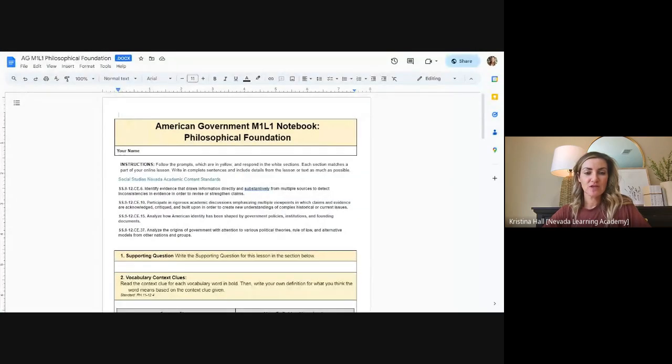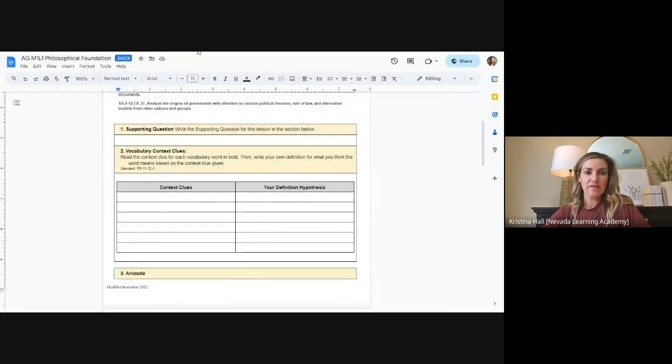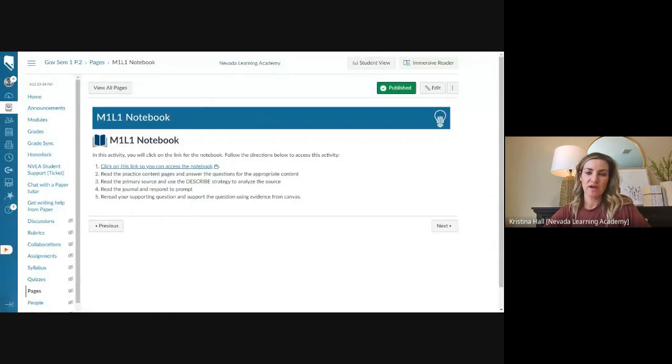Okay, so you want to have this open in one tab, and then you want to have Canvas open in the other tab, okay? Because you'll basically toggle back and forth. All right. And this is how you'll do them with me, but also when you work on your own. Okay. And if you're a scholar, then obviously, if you don't come to class, you would be doing this on your own. This is how you would do it. Okay. So we're going to click next in Canvas.